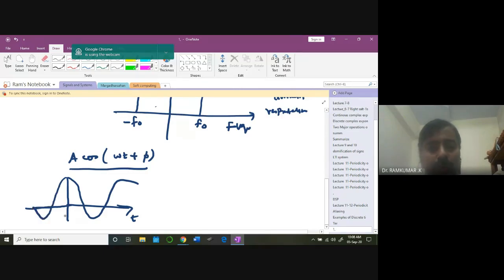So this is the waveform I'm talking about. At t equal to 0, it's going to cross like this. Based on this pi, it's going to cross at t equal to 0. This is my amplitude. This is my time domain representation.